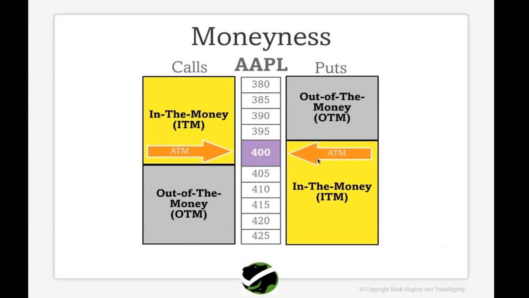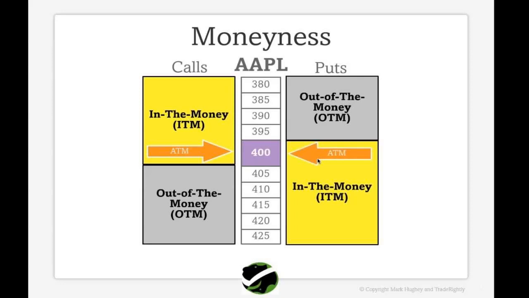Moneyness of options. Depending upon the moneyness of options, we categorize the options as in the money options, at the money options, and out of the money options. It is also called as ITM, ATM, and OTM. Suppose the stock is trading at rupees 400 and we buy the same stock with the strike price of rupees 395. Now the strike price is lower than the market price. So this is called as in the money call option.